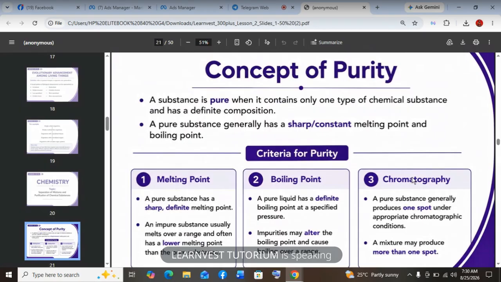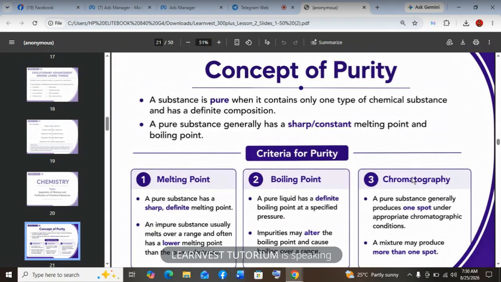Then coming to boiling point, a pure liquid, because we use melting point for solid, will boil at a sharp or definite boiling point. But if it contains impurities, then it will boil at a higher temperature, and it's not going to boil at a single temperature. It's going to be a range of temperature to represent the boiling point of each of those impurities.